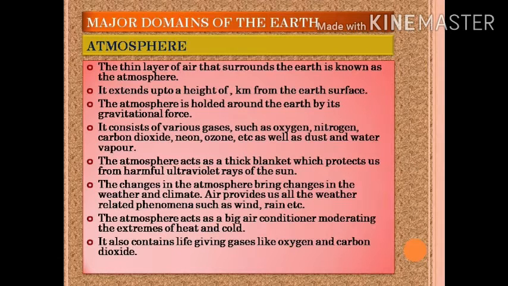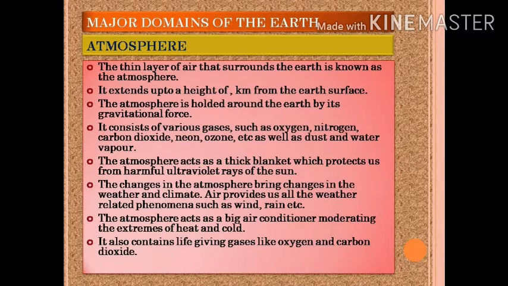Earth's gravitational force holds the atmosphere. It consists of various gases such as oxygen, nitrogen, carbon dioxide, neon, ozone, etc. as well as dust and water vapor. So these are present in the atmosphere.